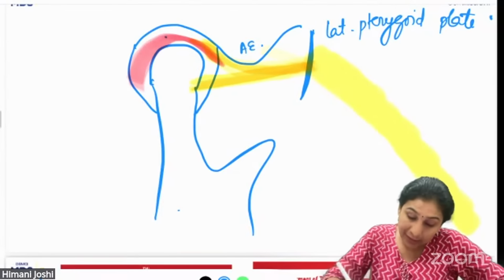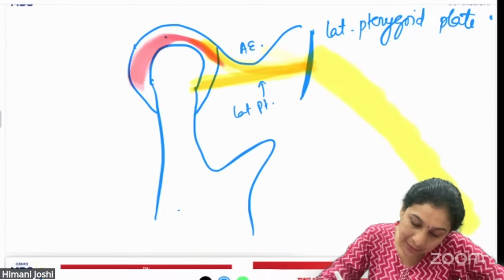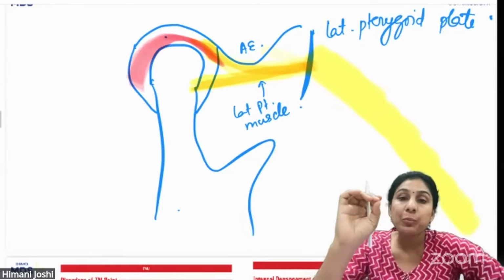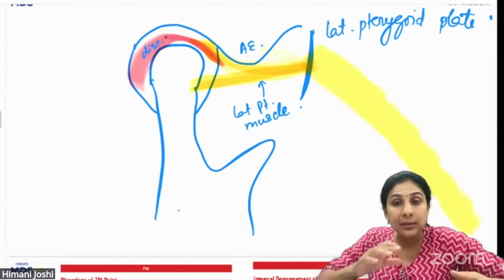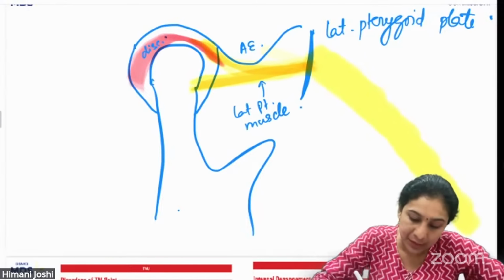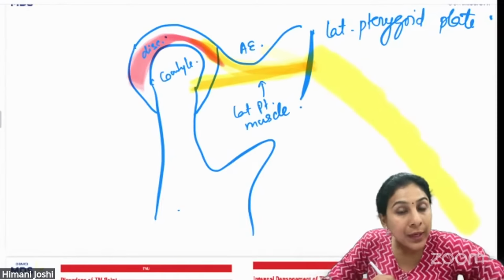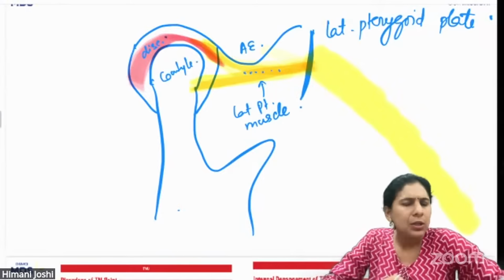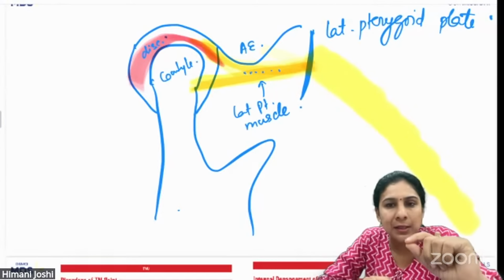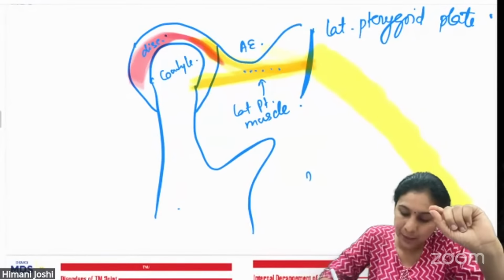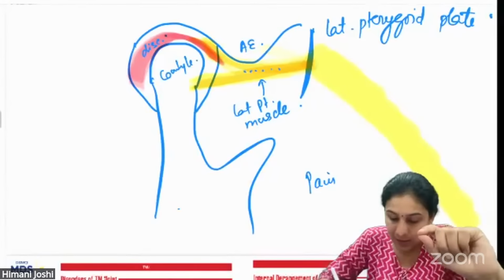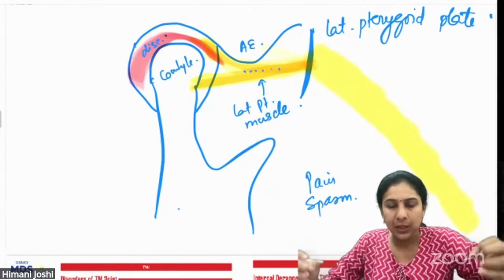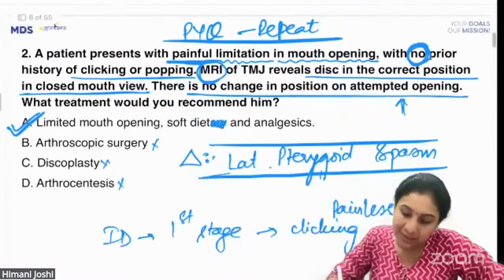So basically, it is this lateral pterygoid muscle which is responsible for the actual movements of the disc and the coordination between the disc and the condyle. Whenever there is injury, spasm, pathology, any problem in the lateral pterygoid muscle, the first thing that you will have is pain. Because of the pain, the muscle will be in spasm. And this is exactly the scenario, because there is no history. The patient can open the mouth. You can see that in the question, it says attempted mouth opening.